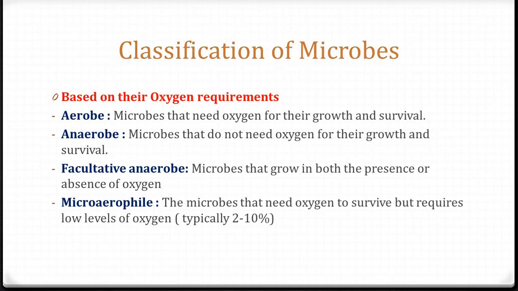Now let us look into the classification of microorganisms. Microorganisms are classified as aerobes, anaerobes, facultative anaerobes, microaerophiles depending upon their oxygen requirements. Aerobes are the kind of microorganisms which need oxygen for their growth and their survival, whereas anaerobes are the ones which do not need oxygen for their growth or their survival. So it is very easy to remember. Aerobes are the ones which need oxygen for their survival, whereas anaerobes are the ones which do not need oxygen for their survival.